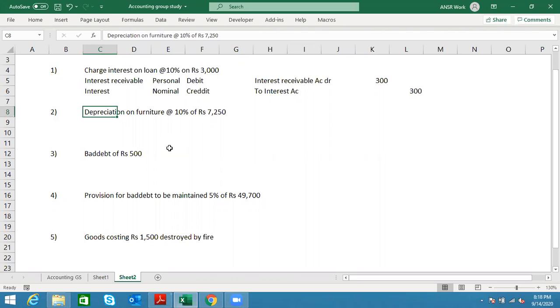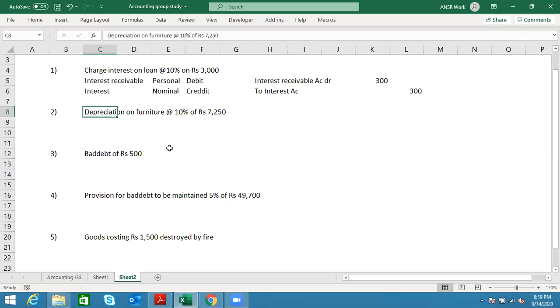Now the question is how to determine the wear and tear. How do we determine how much use we have made? That's a complicated decision, but for us it has been made very easy. Every question will have the percentage and the value of the asset. We just multiply those two values to determine the amount of depreciation. Depreciation is an expense, and it is happening to some asset. On this day, we have decided that depreciation on furniture is 10% of the asset value, which is 7,250.